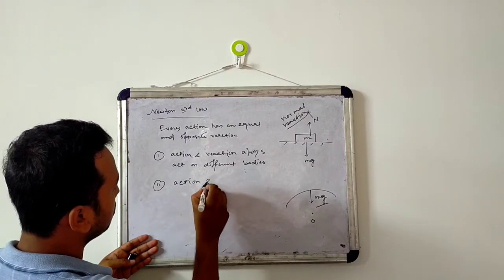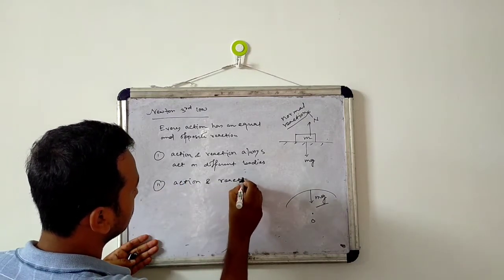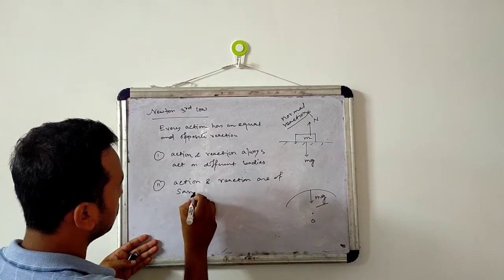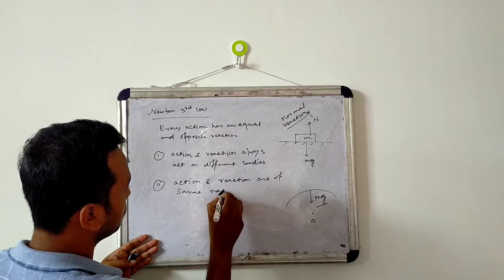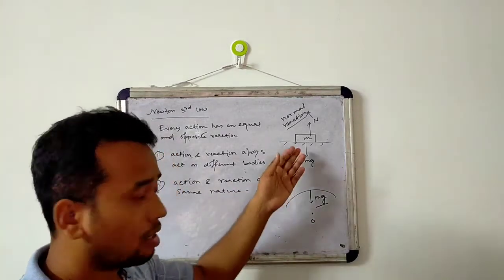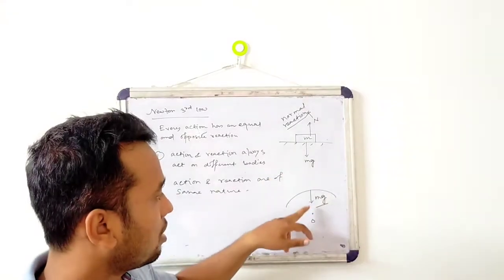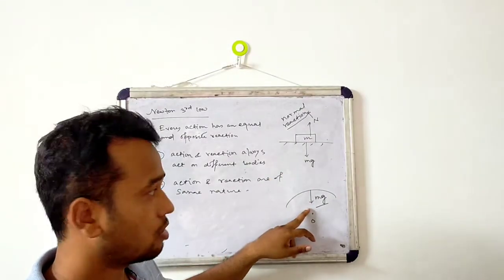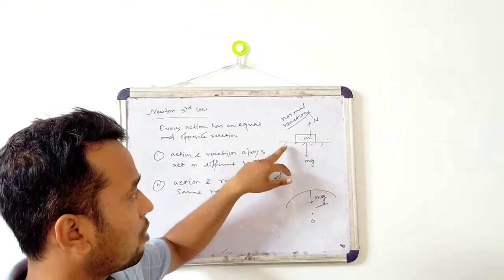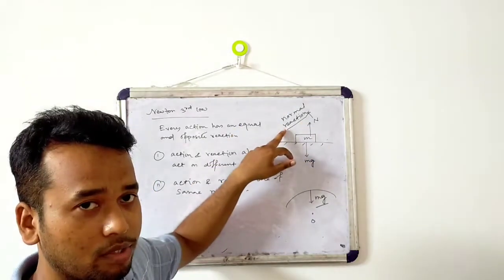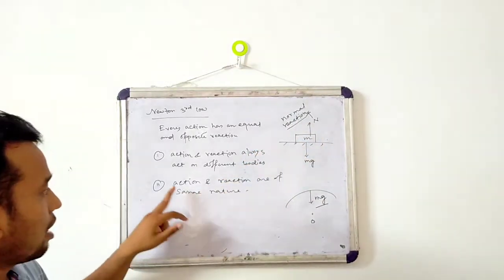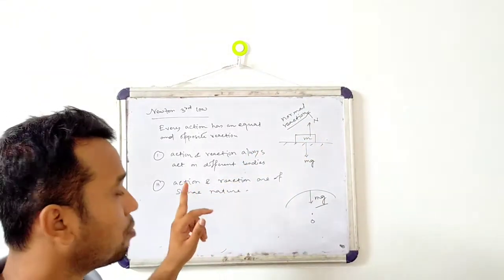So action and reaction are of the same nature. Let us take the same example. mg is the gravitational force. Listen, mg is the gravitational force and N is the upward force applied by the surface on the object. But N is not a gravitational force. So the point here is that action and reaction are of the same nature.